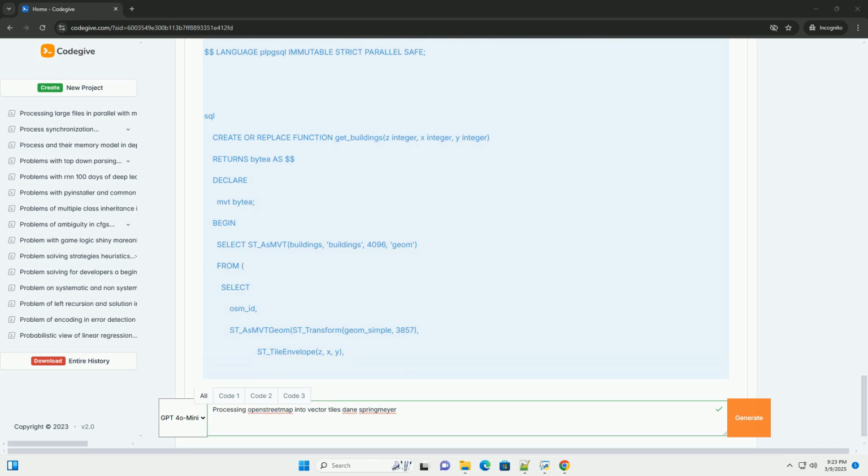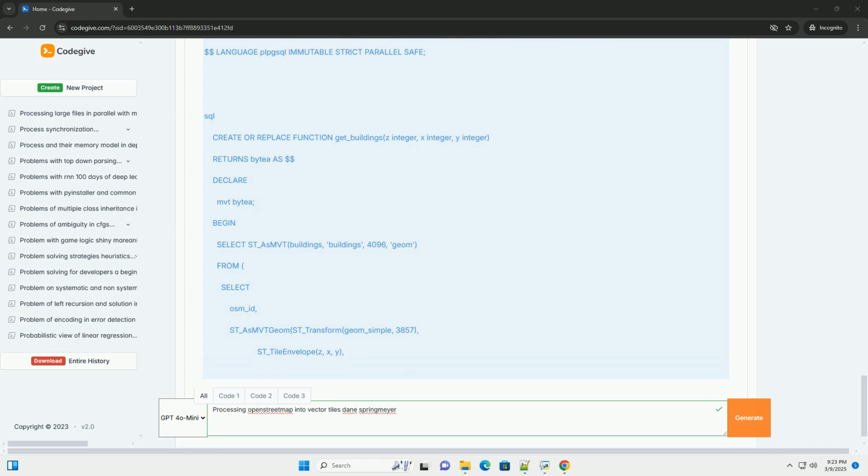Tilemaker, flexible, but more complex. Tilemaker is a powerful tool for converting OSM data to vector tiles. It uses a configuration file to define the data sources, layers, and styles. It's more complex to set up than pg_tileserve, but it offers more flexibility.